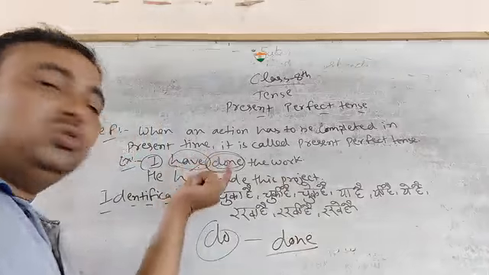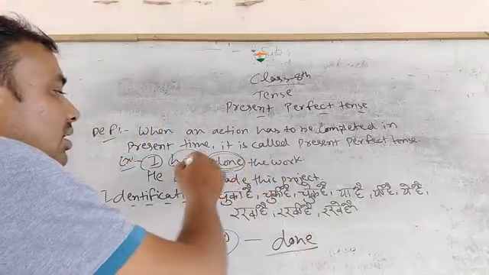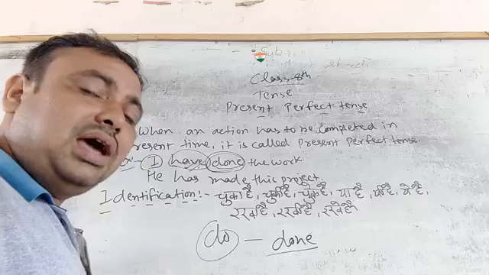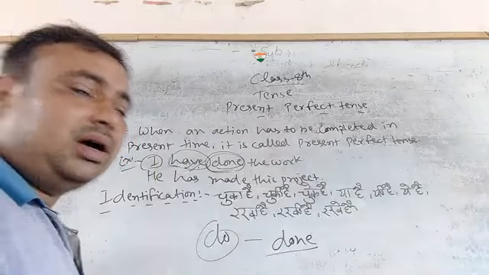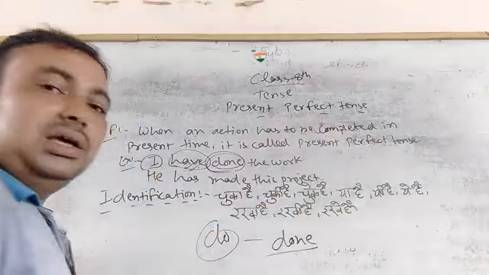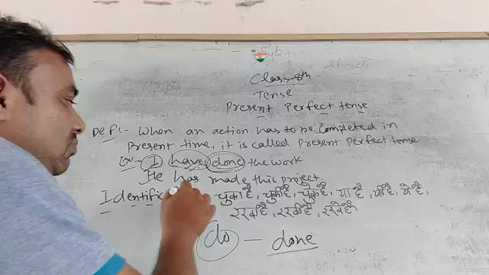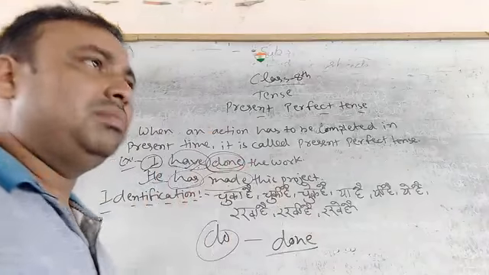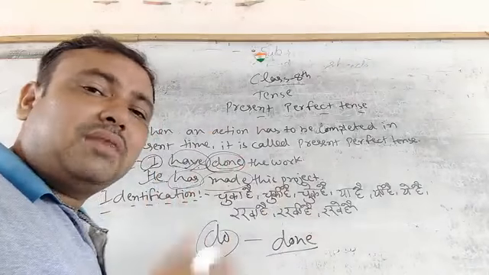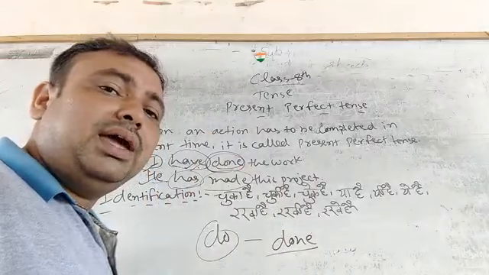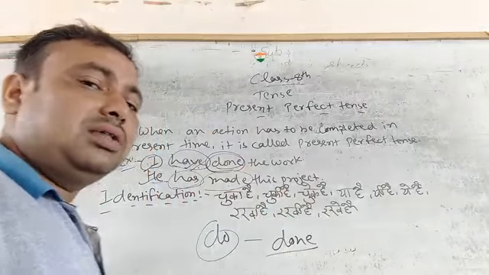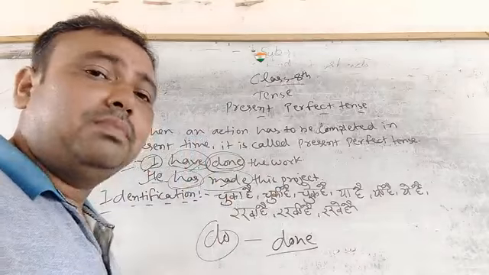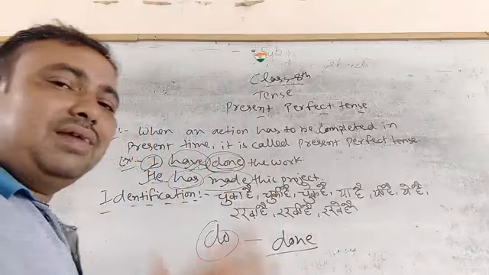So what did you see here? In present perfect we use has, have, and with has, have we add the main verb's third form and then the object. In the second example it is the same thing: subject, after the subject has, and with has we have used the third form of the main verb make. What is the third form of make? Make, made, made. So that is the third form of the main verb make. It is very simple.